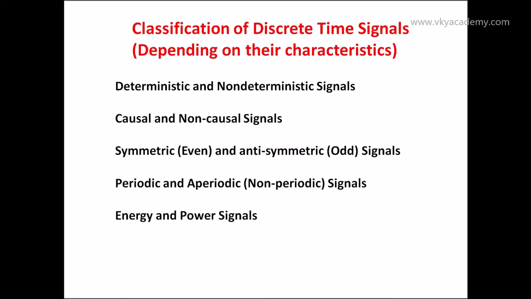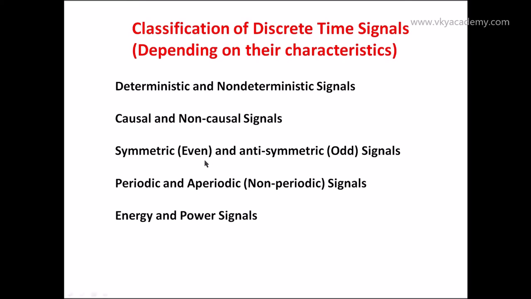Basically, discrete time signals are classified into the following types depending on their characteristics. The first category is deterministic and non-deterministic signals. The second one is causal and non-causal signals. In causal and non-causal signals, we will also discuss anti-causal signals. I have not mentioned anti-causal here, but we are going to discuss anti-causal signals also.